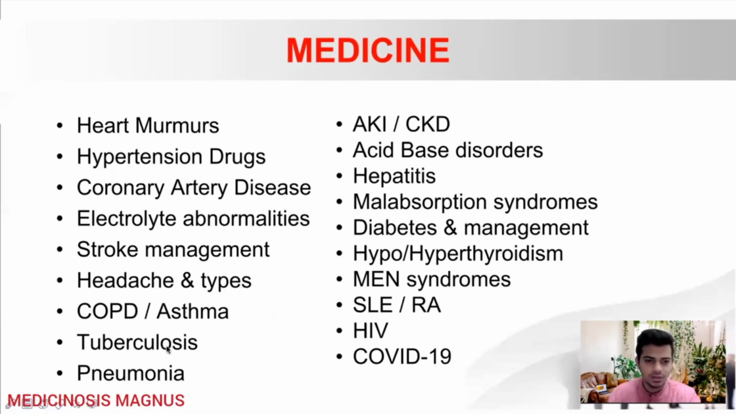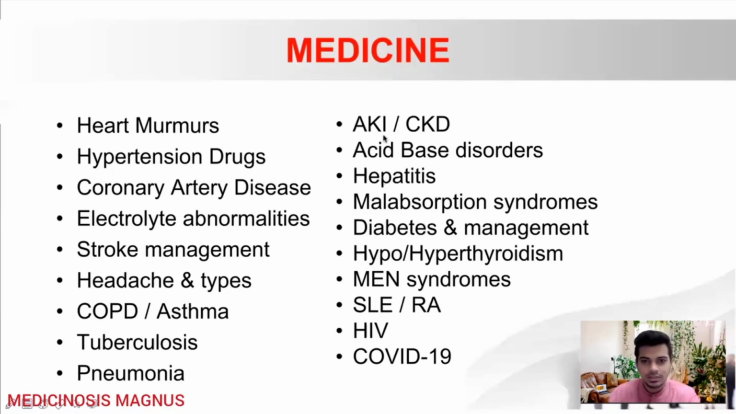Then the next important topic is tuberculosis. This is always an important topic in India. You will need to know about the complications of TB, extrapulmonary TB, and all those things. Then the next topic will be pneumonia. You will also need to know about the different organisms causing different types of pneumonia and their specific findings.